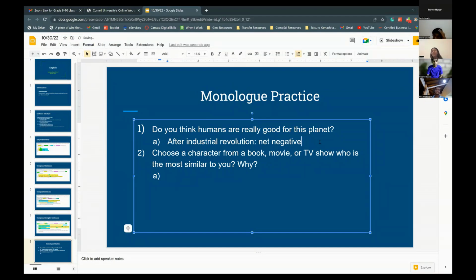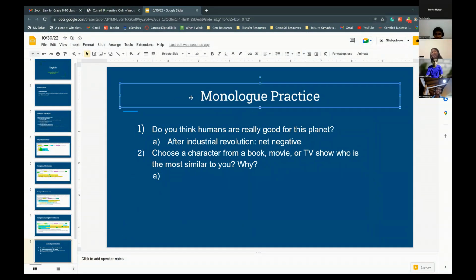Negative, yes. But before then we were pretty chill, living in villages and farming, and we aren't the only creatures that farm. I know ants also have little farms inside their colonies. Do they? I never knew that. Fun fact.